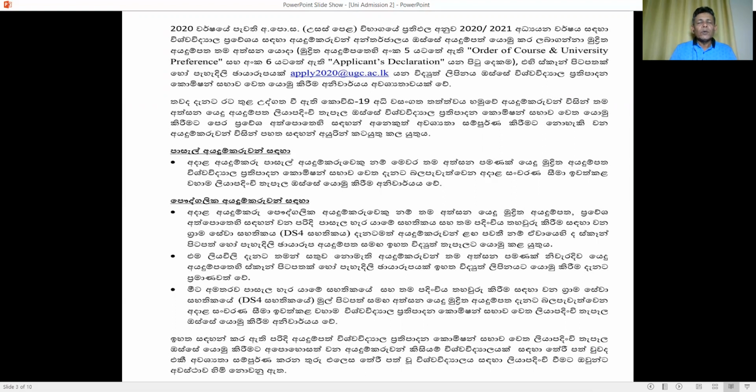But before that, due to the current situation, the University Grants Commission has given a kind of relief to the students that you can send the documents. After signing the documents, you can scan them and send them to the UGC via email. In the meantime, if you can find the originals of those documents, like the school leaving certificate or the Grama Sevaka certificate which you obtained recently, and if you can get the signature of your principal, you can scan those documents and send them via email.